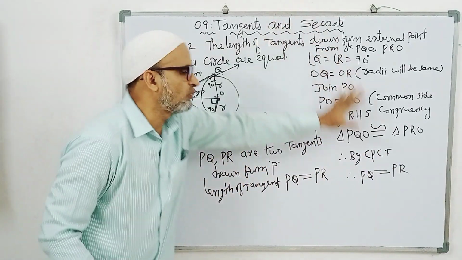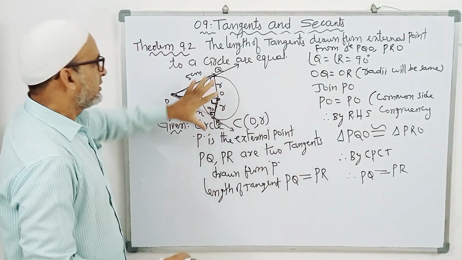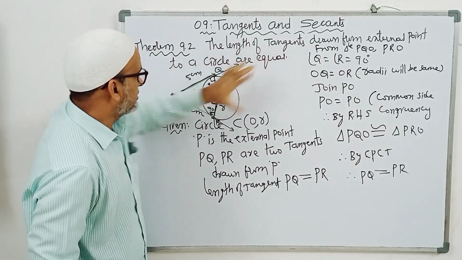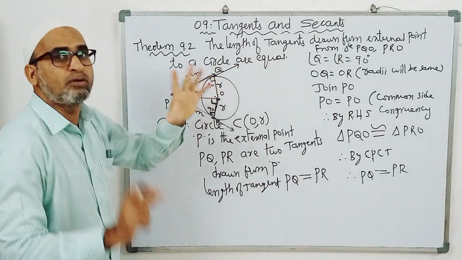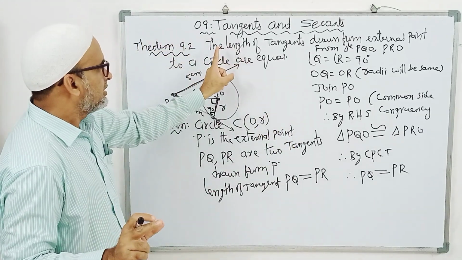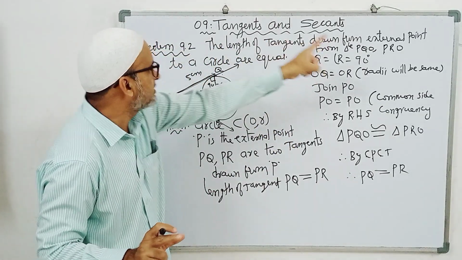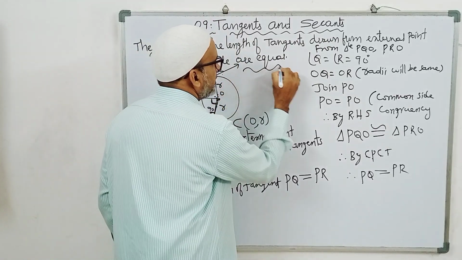No need of writing the proof. Proof is not required. In exams they will not ask the proof. But remember, tangents means from an external point two tangents are drawn, and the two tangents' values will be the same. That much only. The lengths of tangents drawn from an external point to a circle are equal.